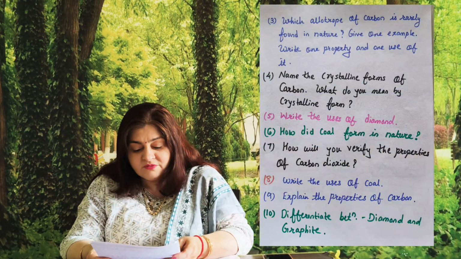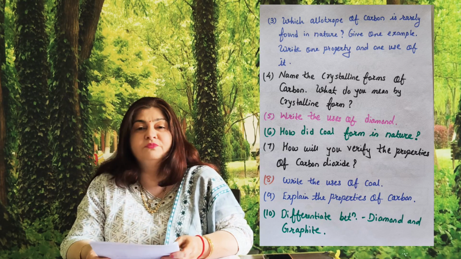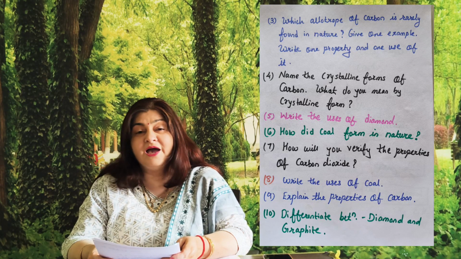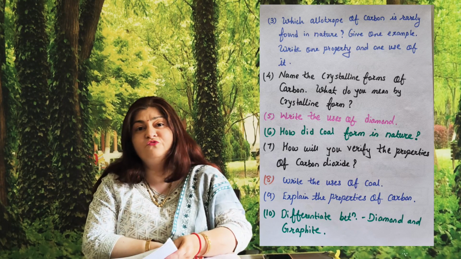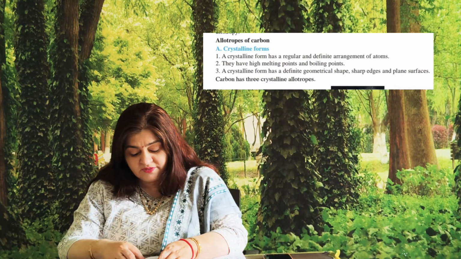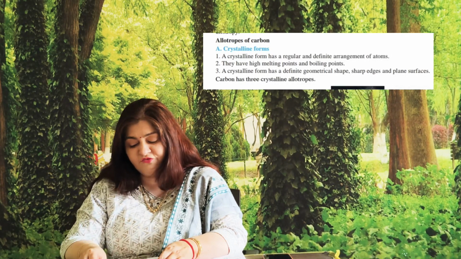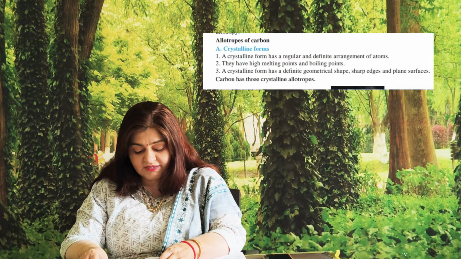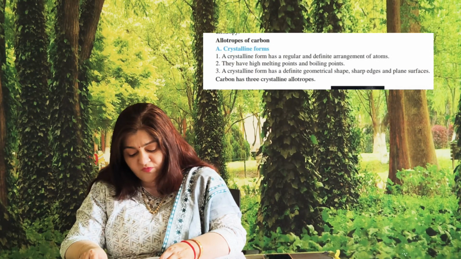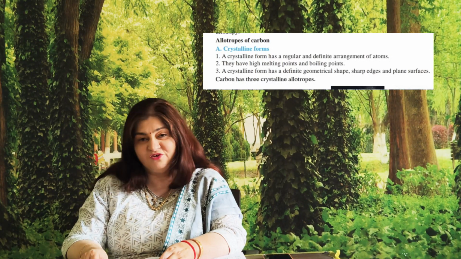Now fourth question. Name the crystalline forms of carbon. What do you mean by crystalline form? See, there are 3 crystalline forms of carbon. There are diamond, graphite and fullerene. And what is a crystalline form? The answer which is there in your textbook, page number 139, point number 1, a crystalline form has a regular and definite arrangement of atoms. Second, they have high melting point and boiling point. Third, a crystalline form has a definite geometrical shape, geometrical edges and plane surfaces.